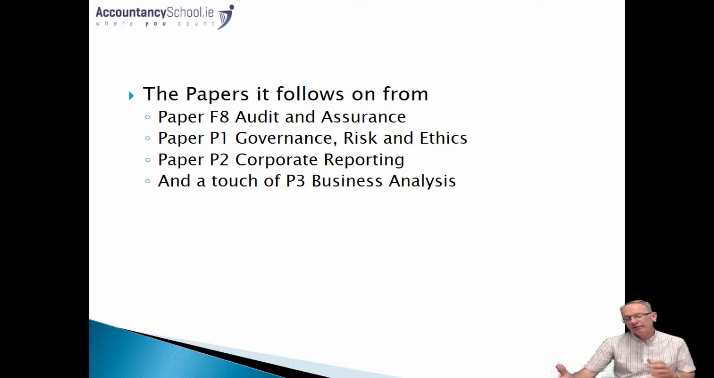The advanced audit and assurance paper itself feeds from what was the F8 paper, the audit and assurance paper. And again, I'm referring to the older titles on this. P1 and P3 have now been taken over with Strategic Business Leader. But by the time you're ready to do P7 or Advanced Audit and Assurance, you've probably come through the P1 and P3 stream, so those papers will likewise find some repetition within P7. But more importantly, the contents of P2, the Strategic Business Reporting paper, or corporate reporting as it used to be called, is definitely a requirement for P7.